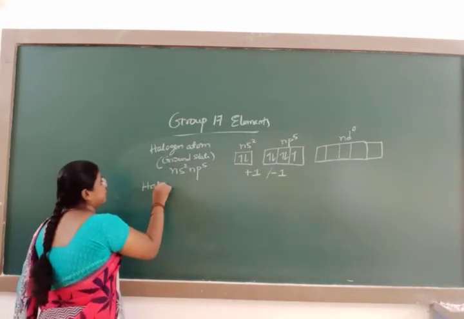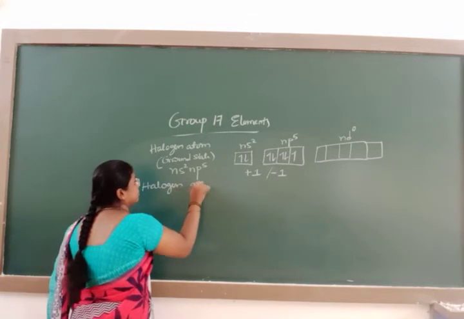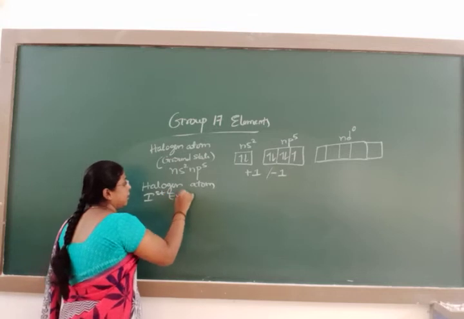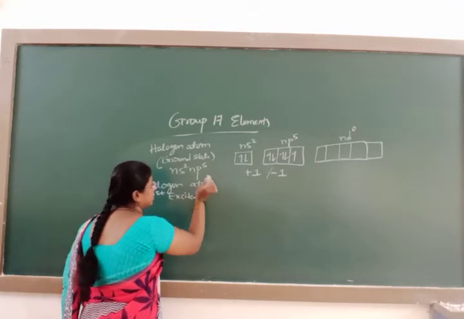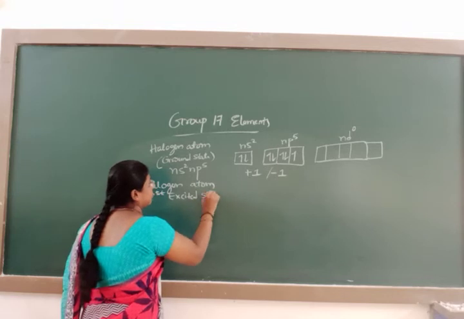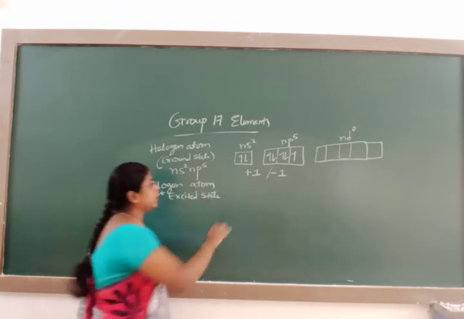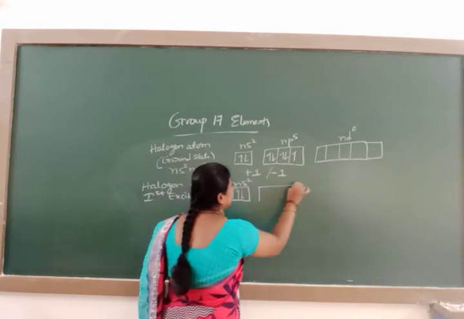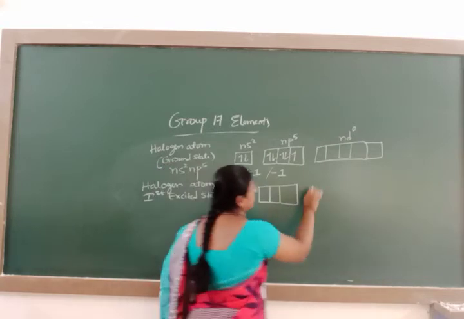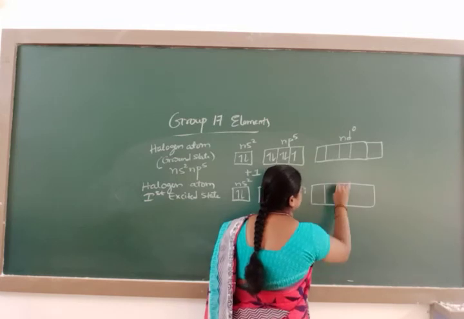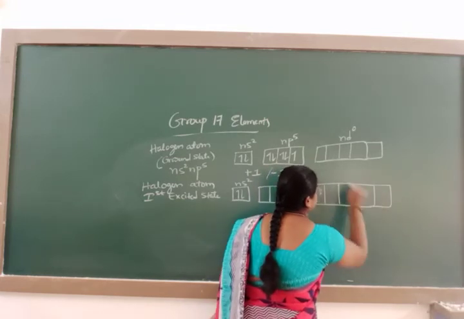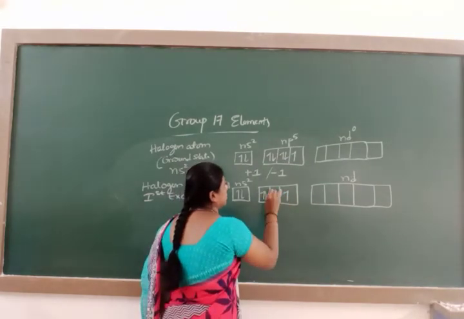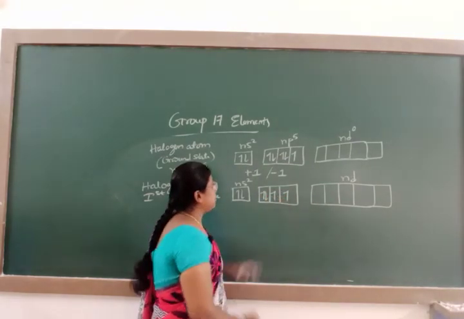Halogen atom in first excited state. In the first excited state, the ns2 electrons remain as they are.